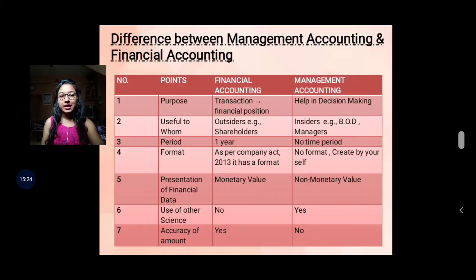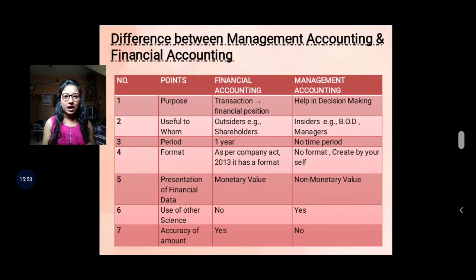While in management accounting, there is no accuracy of amount. If this lipstick is rupees 10.5, you record only rupees 10, or rupees 11. It means you consider a round figure in management accounting, but accuracy of amount must be there in financial accounting.